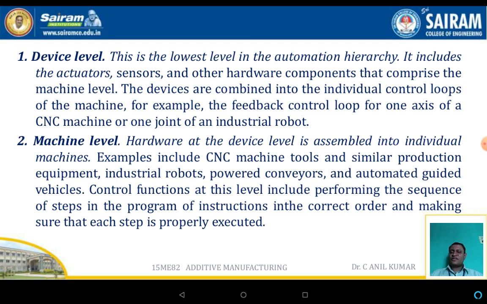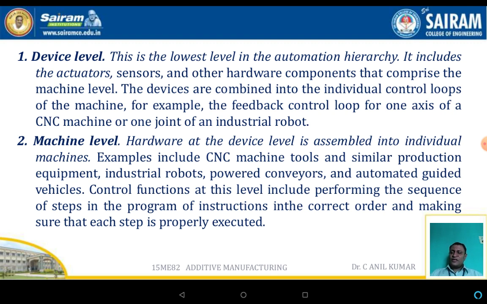Now, the first one, device level. This is the lowest level in the automation hierarchy. It includes the actuators as well as the sensors. These devices are combined into an individual control loop of the machine itself, which controls the feedback systems.